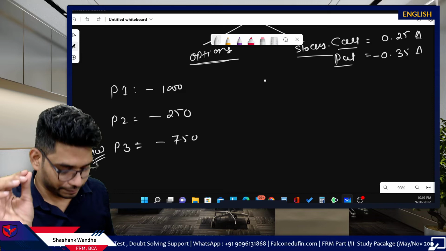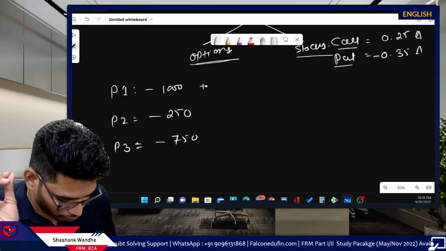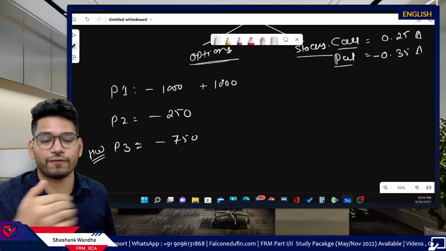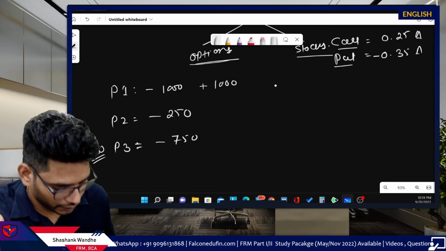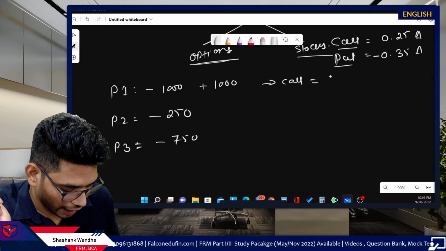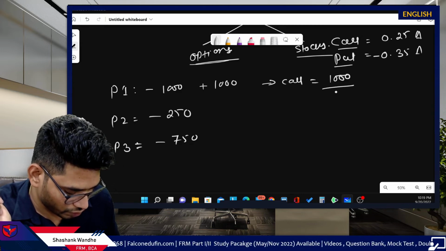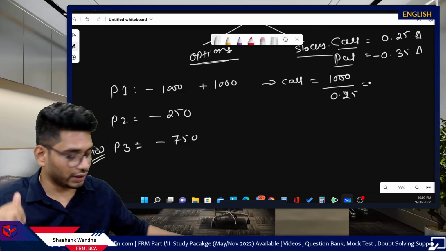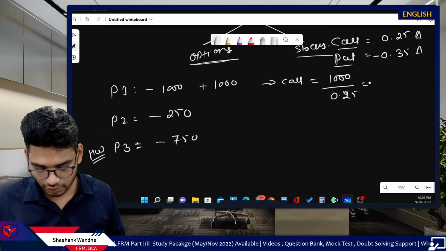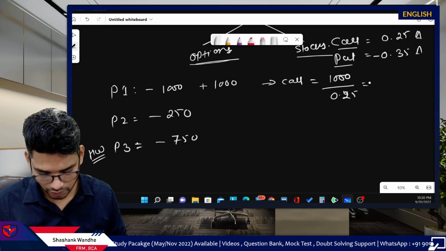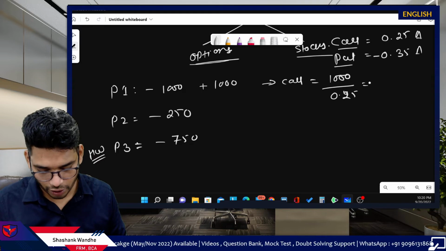What is our goal? In portfolio 1, we want to bring plus 1000 delta from this call or this put. If we decide to go with the call, then we have to take the position in 1000 divided by 0.25.